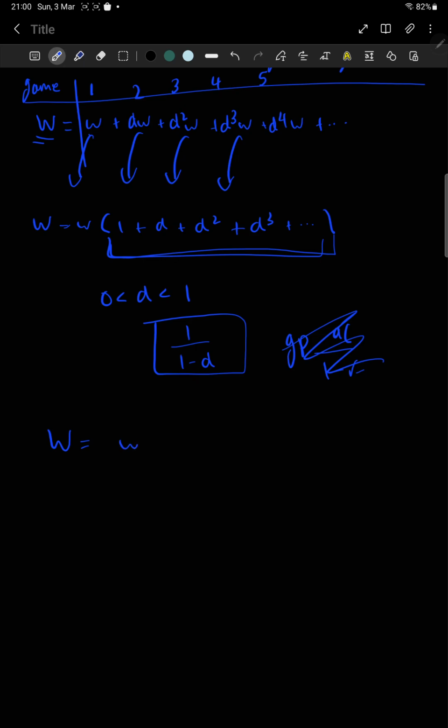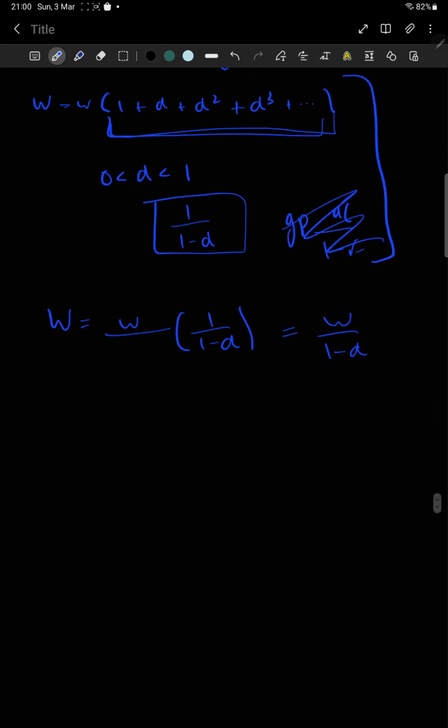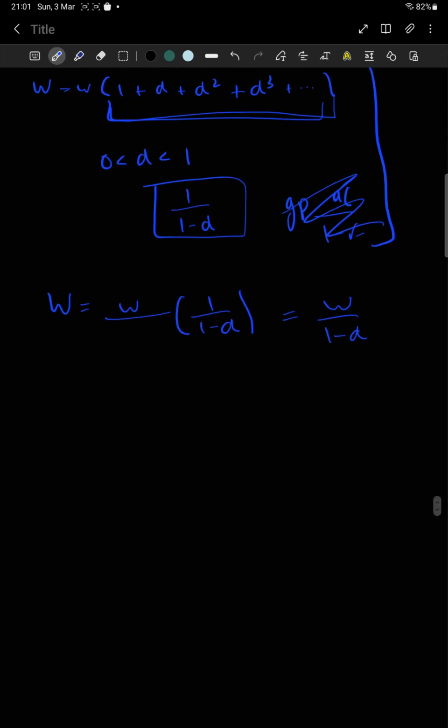So big W becomes w times 1 by 1 minus d, or w by 1 minus d. So by the way, if you didn't understand this step, just search up geometric progressions and convergence. And for the last step, you can substitute 1 minus d with w plus l. So what I mean by this is the chance of winning, losing, and drawing, if you add all of them up, they equal 1, right?